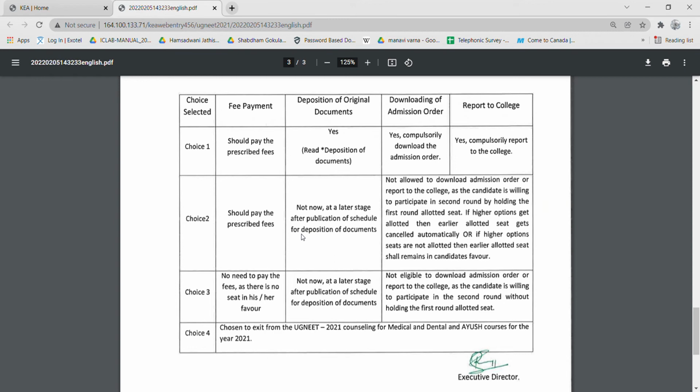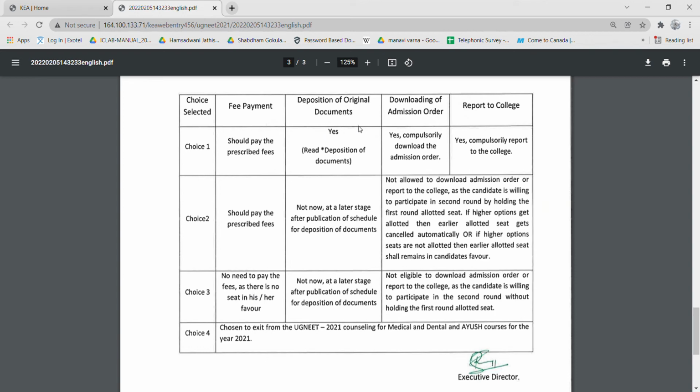Choice 2 means I'm happy with the college, but I want to see if I get a better college than this, then I'll upgrade to that. At that time also you have to pay fees because you are holding that seat. If you have told that you don't want that seat at all, then you would not pay fees. That is choice 3. So these two you have to pay fees. In this one you don't need to pay the fees.